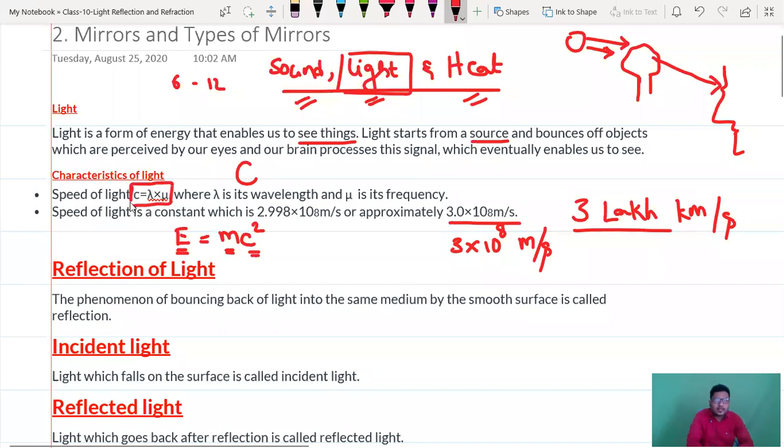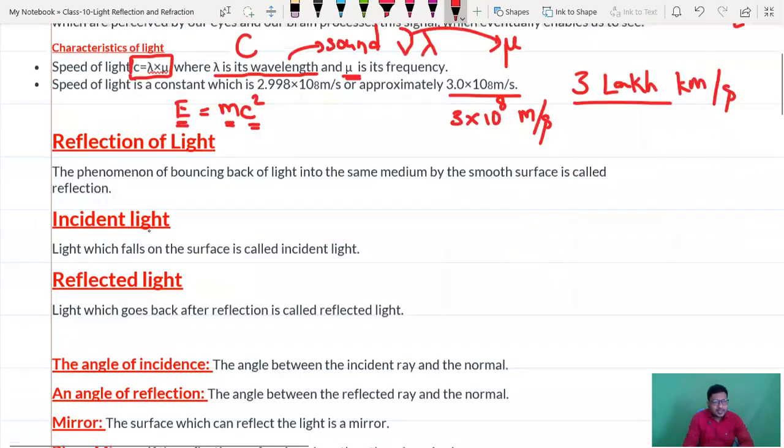The speed of light is represented with the formula c = λ × μ. Lambda is wavelength, which you have seen in the sound chapter, along with frequency. Frequency is represented with nu and wavelength with lambda. Here this is mu, and mu is frequency. In sound we take nu as frequency, and in light we take mu as frequency.